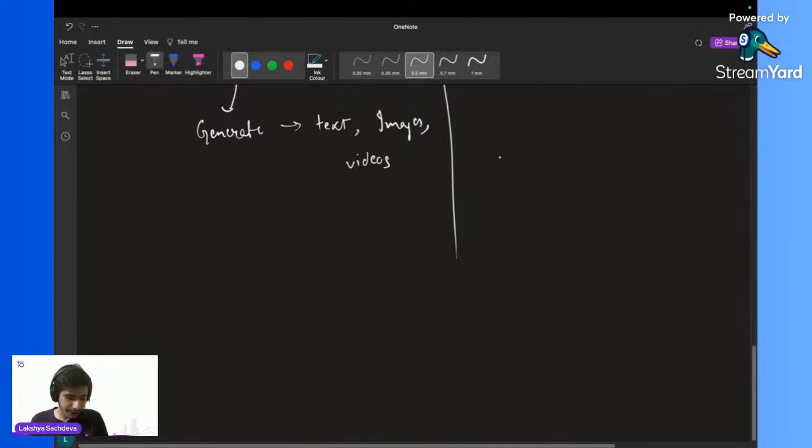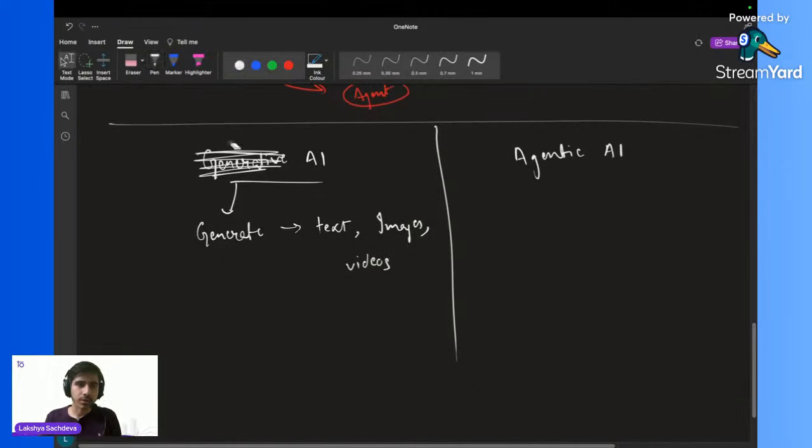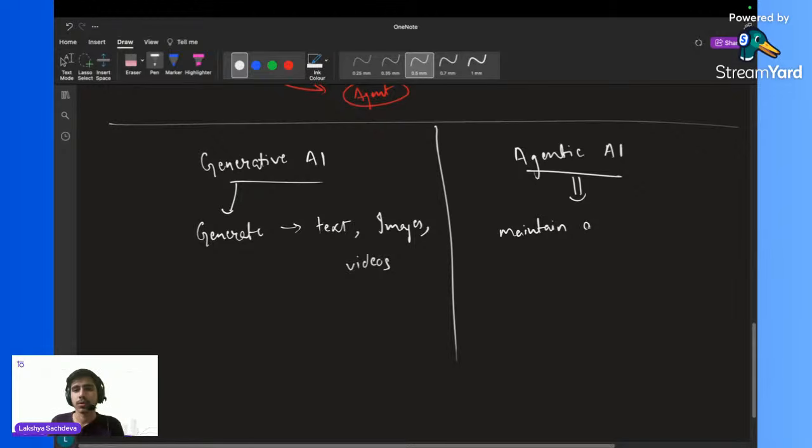Now, sir, what is agentic AI? Agentic AI is a kind of similar thing, but in this, we are going to maintain a flow which will handle things. We are going to maintain a flow from the start till the end.